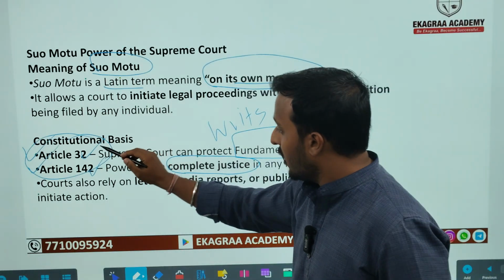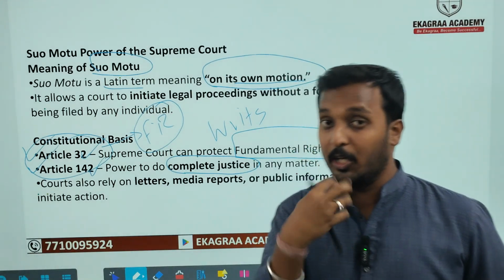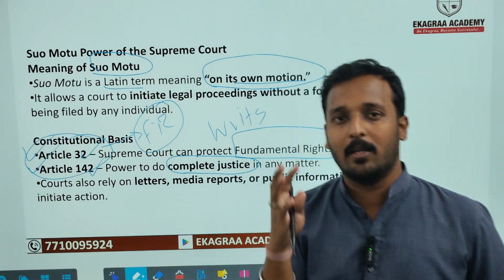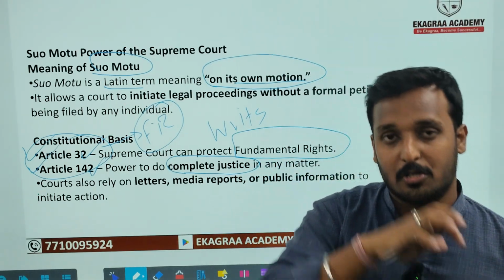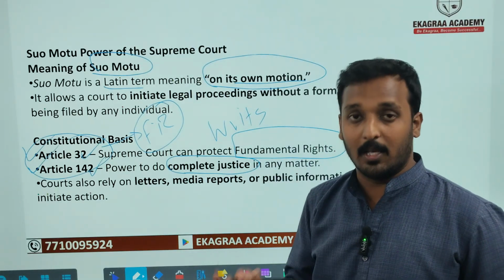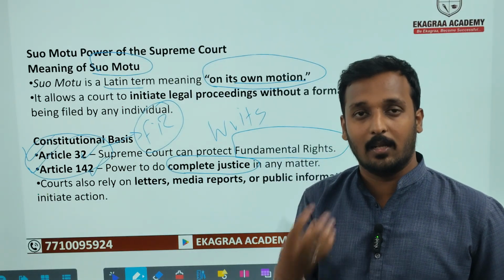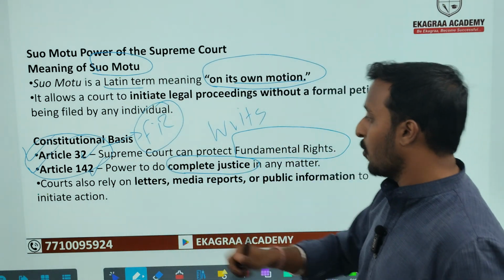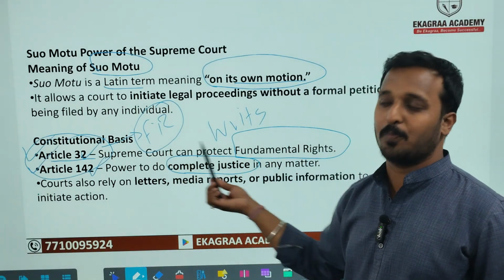Now try to understand. Article 32 is our fundamental right, and the Supreme Court has a duty to protect our fundamental rights. It is possible that many times the people whose fundamental rights are abridged by the government are not able to reach the Supreme Court. They may belong to the vulnerable section of society. So in that case, the Supreme Court uses this power and understands its responsibility.